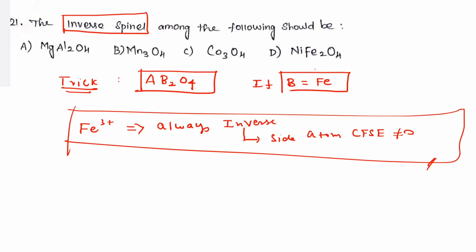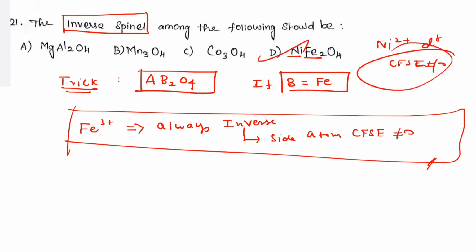Now you know very well that Fe is present, right? And nickel 2+ is d8. For d8, the CFSE is not equal to 0, it can never be 0. Therefore, option D is correct. If you know this trick, you can find out the answer. In the case of AB2O4, Fe3+ is always inverse.